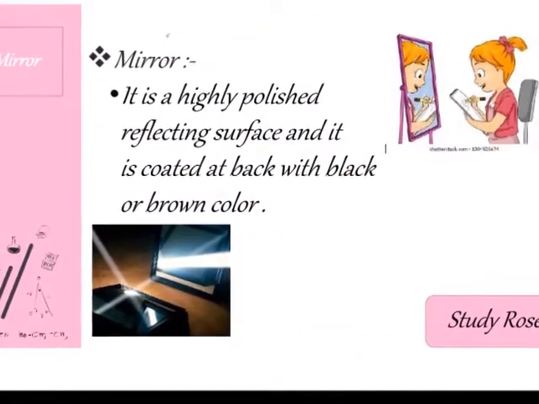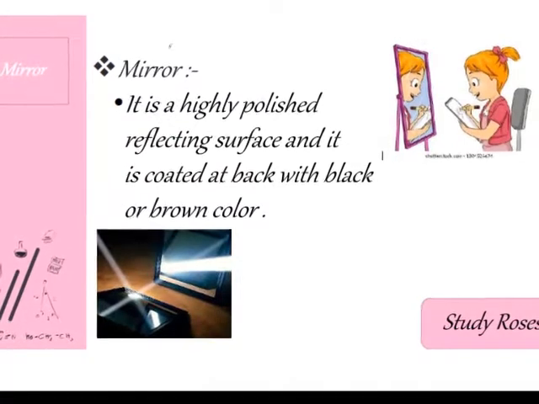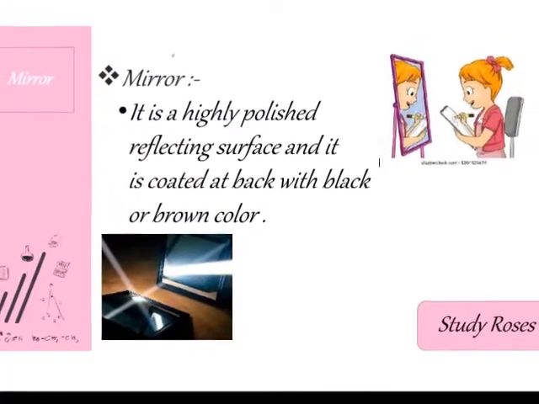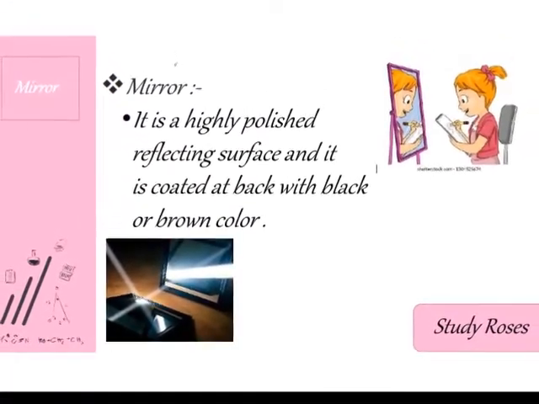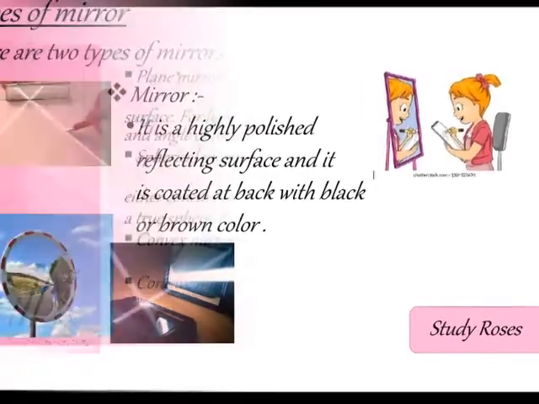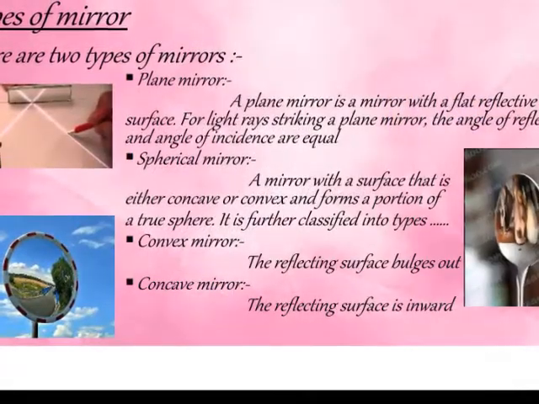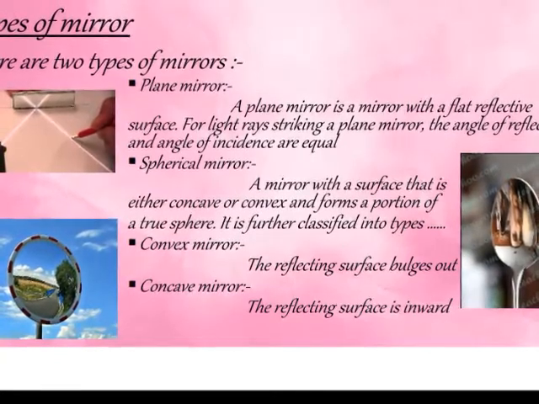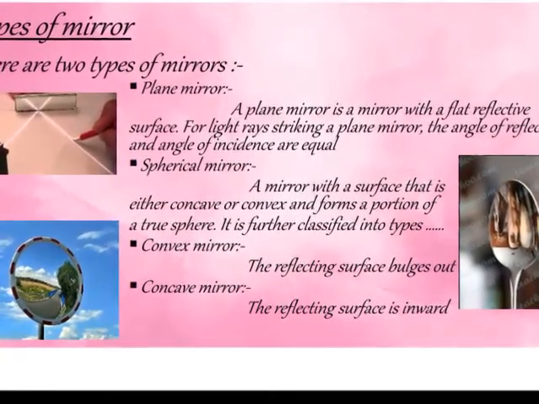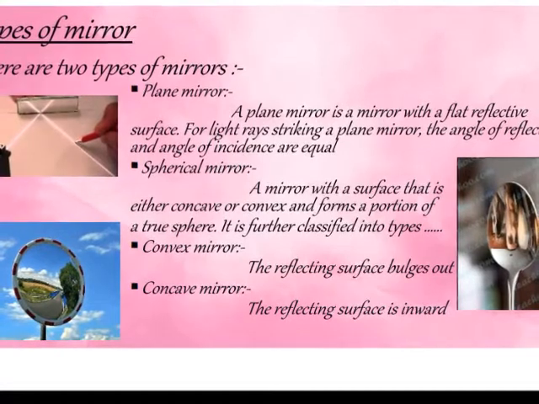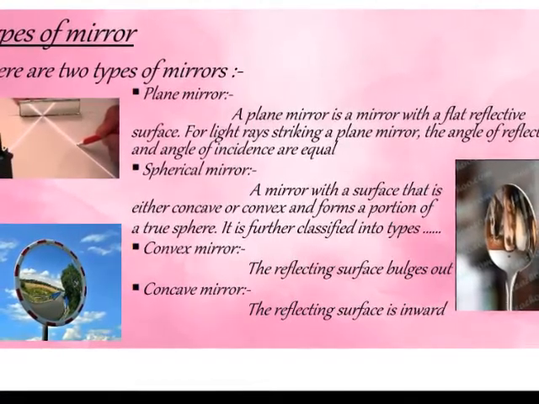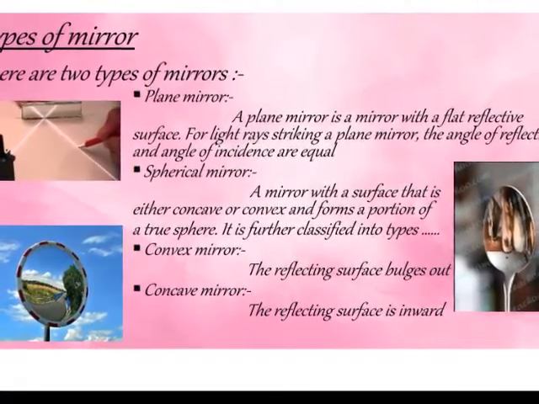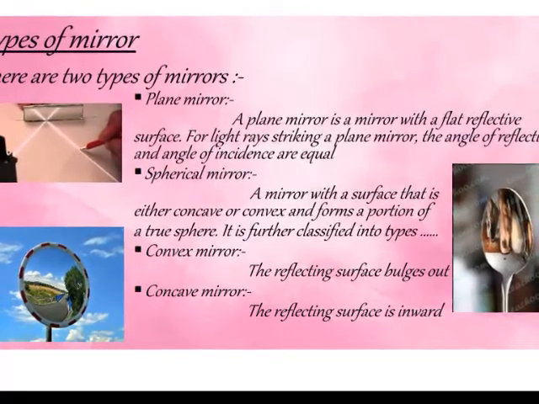Mirror. It is a highly polished reflecting surface and it is coated at the back with black or brown color. Types of mirrors. There are two types of mirrors. Plane mirror. A plane mirror is a mirror with a flat reflective surface. For light rays striking a plane mirror, the angle of reflection and angle of incidence are equal.